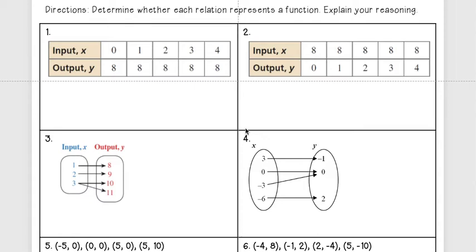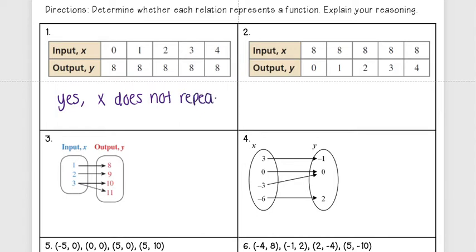Okay, so for these examples, we're going to determine whether each relation represents a function, and then we're going to explain our reasoning. So again, for it to be a function, x cannot repeat. So looking at this first one, all I'm going to look at is my x. Do I see any repeating numbers? Well, I see 0, 1, 2, 3, 4. No repeating numbers. So this would be a yes, it is a function. My reason is x does not repeat.